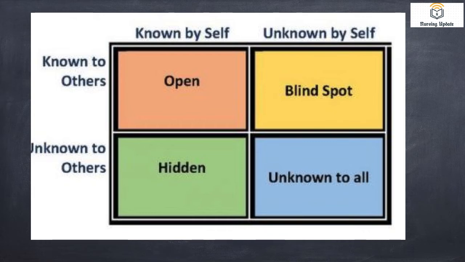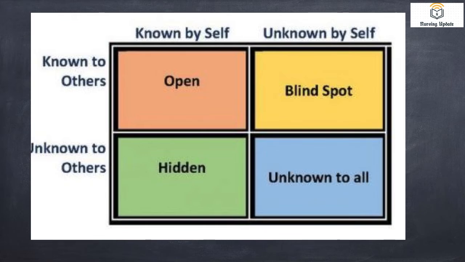When you call a person blind, he can't see, but others can see him. That is what this quadrant means. Certain aspects of me are not known by myself, but you people know about me. That is known as the blind spot.